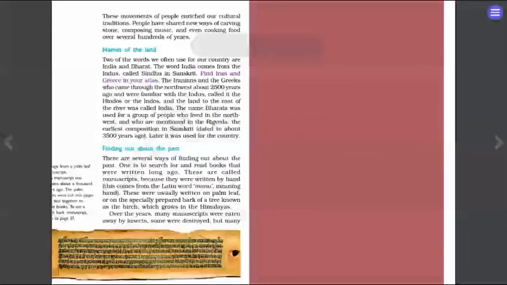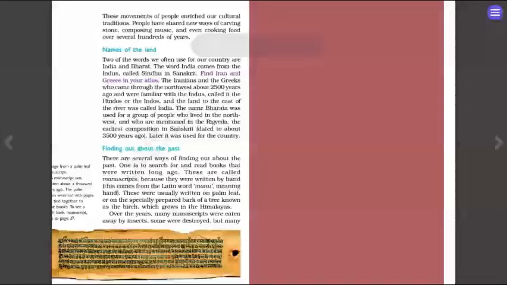So if you have an atlas, open the world map and find Iran and Greece. The Iranians and the Greeks who came through the northwest about 2500 years ago and were familiar with the Indus called it the Hindus or the Indus, and the land to the east of the river was called India.